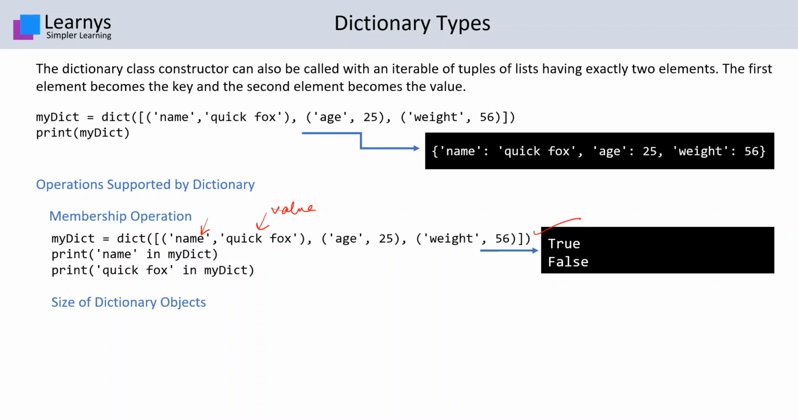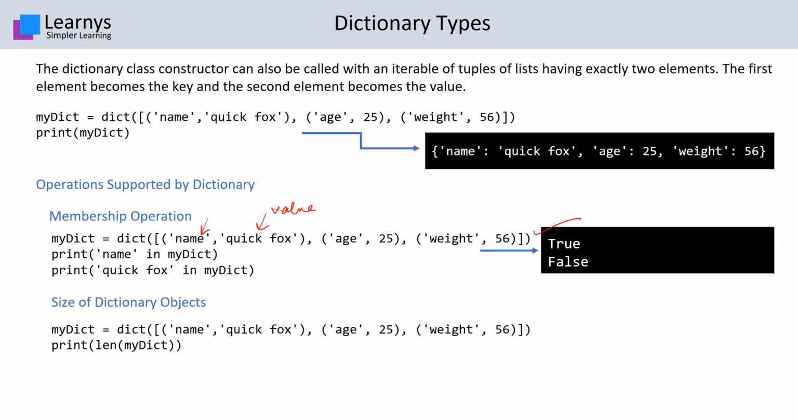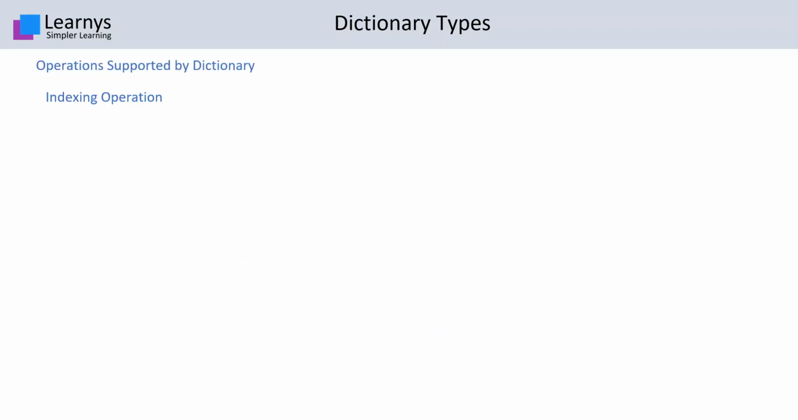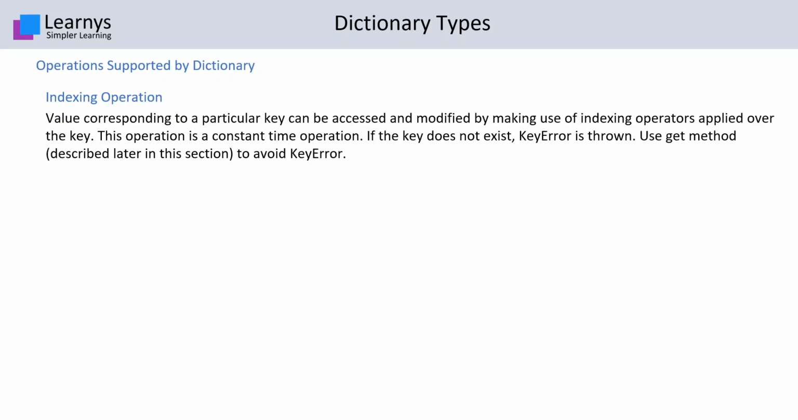Size of the dictionary objects. We can always use the length function to find out the size. The size of a dictionary means the number of keys it is holding. Then we have another operation supported by dictionary, that is the indexing operation. Over here, a particular key can be accessed and modified also by using the indexing operator applied over the key.